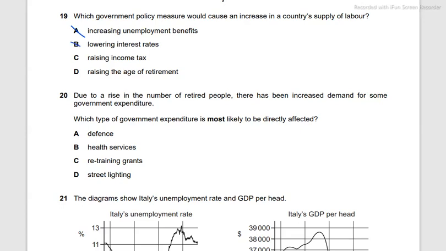Raising income tax is going to, again, not encourage people to keep working. Raising the age of retirement is going to actually cause an increase in the supply of labor, since people will retire later on in their lifetime and more people will actually be employed in work. So the working population will be high, the supply of labor will be high as well.